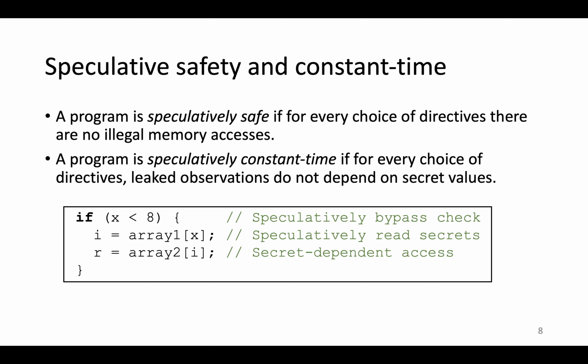To see why this example from before isn't speculatively safe with respect to our semantics, we can take any initial state where x is out of bounds for indexing array 1, and so the adversary is free to choose a directive schedule that forces the conditional to be true. This leads to an illegal memory access to array 1 of x. The argument for why this example isn't speculatively constant time is a bit more subtle. At a high level, in our semantics, unsafe accesses conservatively leak the entire program memory via an unsafe observation, and so leaked observations do depend on secret values, thereby violating speculative constant time.